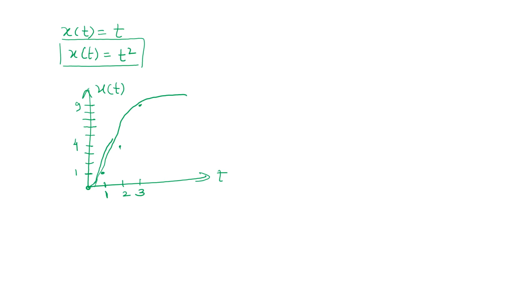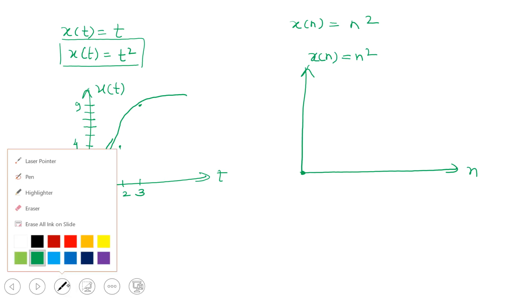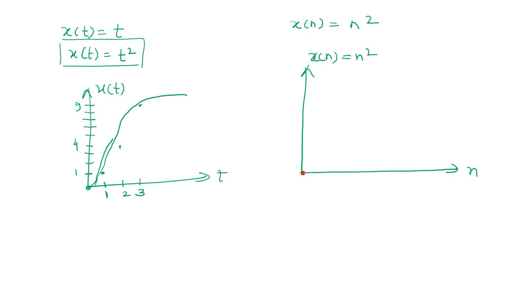This is a continuous time signal, where t is continuously changing. But the discrete time signals, as I told you, are represented as x[n]. So suppose I write x[n] is equal to n square. In that case, if I want to plot it, this is n and this is x[n], which is equal to n square. So for n equal to 0, I will get 0. For n equal to 0, n square will also be 0. So the first point will be 0.